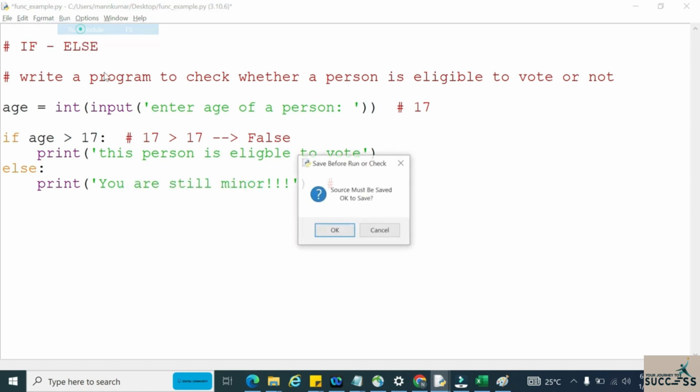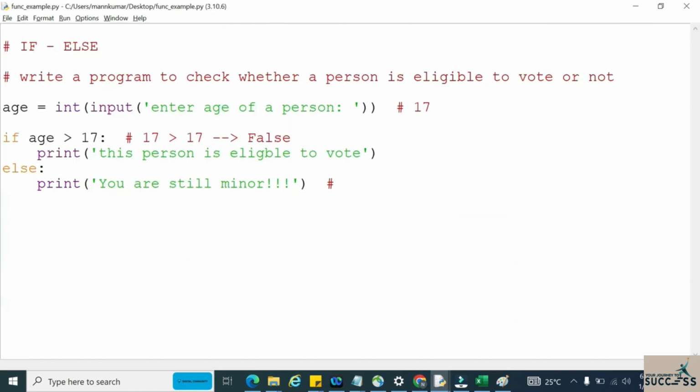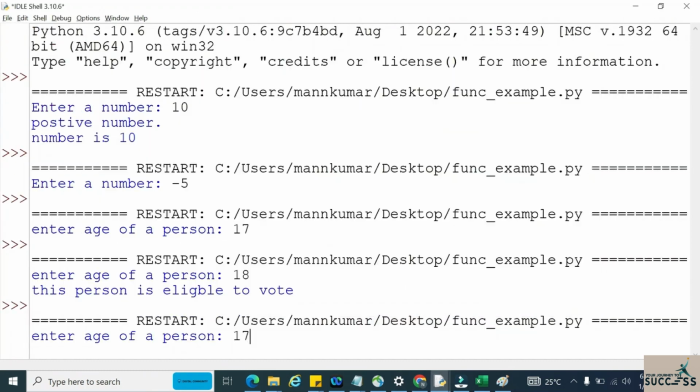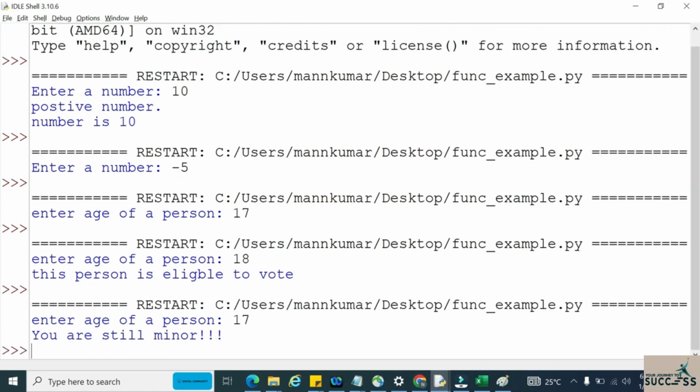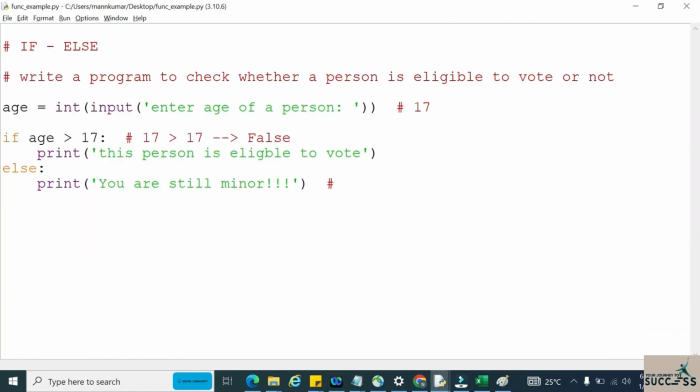Now let us run and see how this will work. Suppose I'm entering the age of a person as something like 17. So obviously the if condition won't get satisfied, so the else block code should execute. See, it is executing "you are still minor", that means the code present in the else block is getting executed.